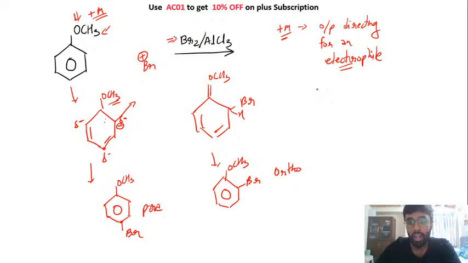Similarly, if you attack with a nucleophile in the presence of a plus M group, this nucleophile will move toward the meta position because meta is the only place where you don't have negative charge. Comparatively, those are the places where you have less negative charge. I hope all of this is clear to everyone.